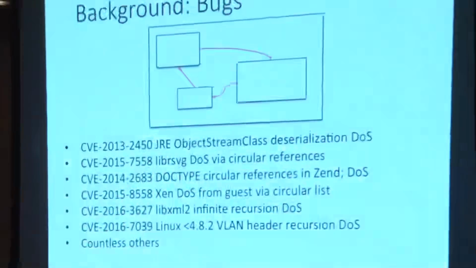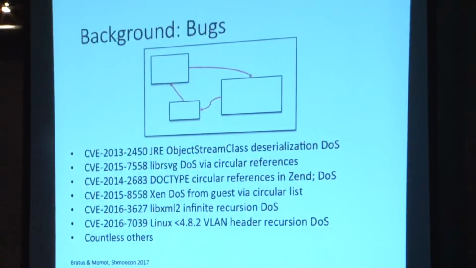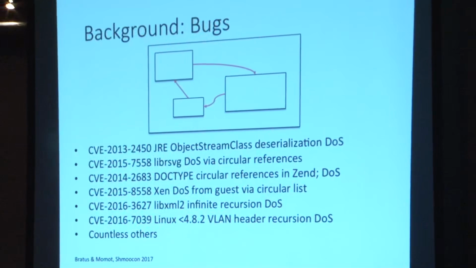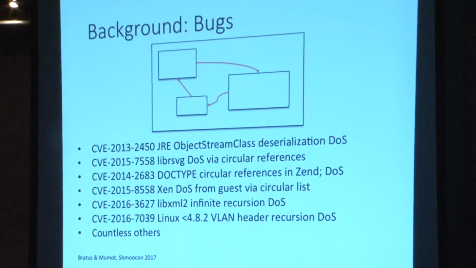So to recap again why this is important, previously I just did a search for bugs that had to do with cycles, unbounded recursion in protocol parsing. We found these. It also happens that the hijacking of the Ethereum DAO falls into this. There are many bugs, and the one thing that all of these bugs that are cited in this way have in common is that they have structures like that which you'll see there.